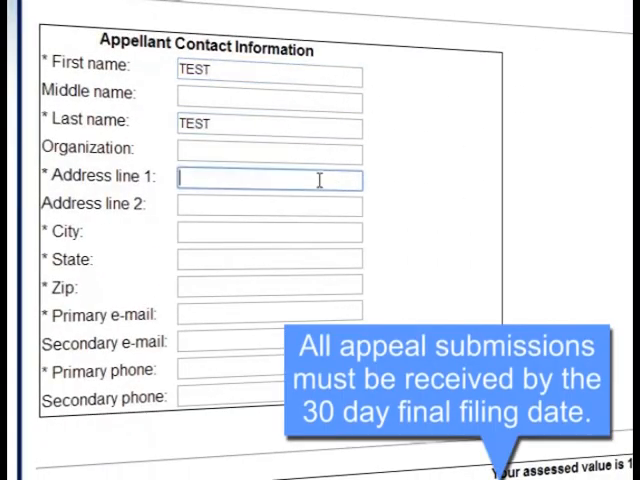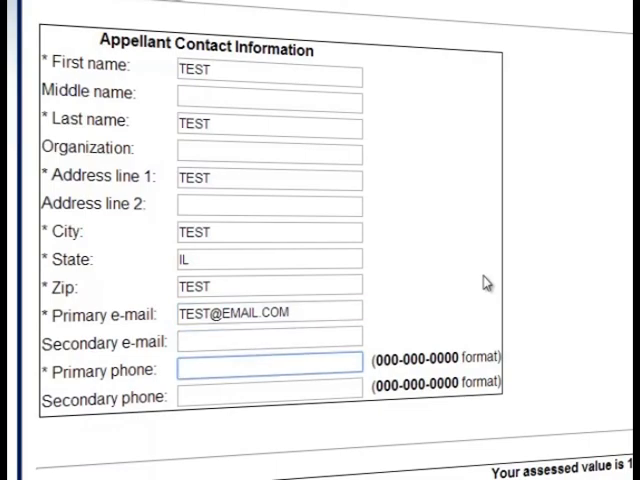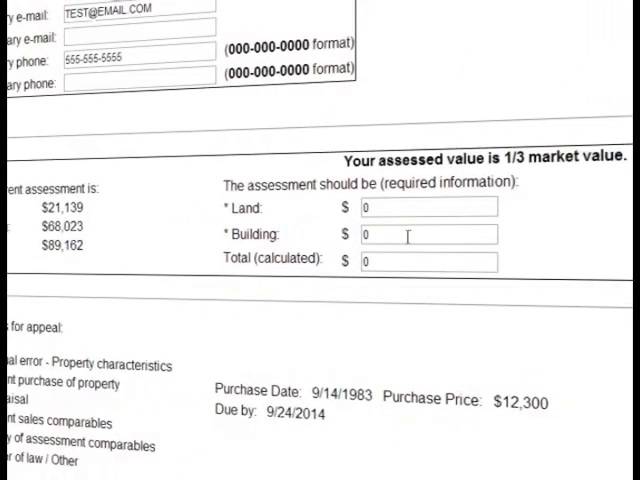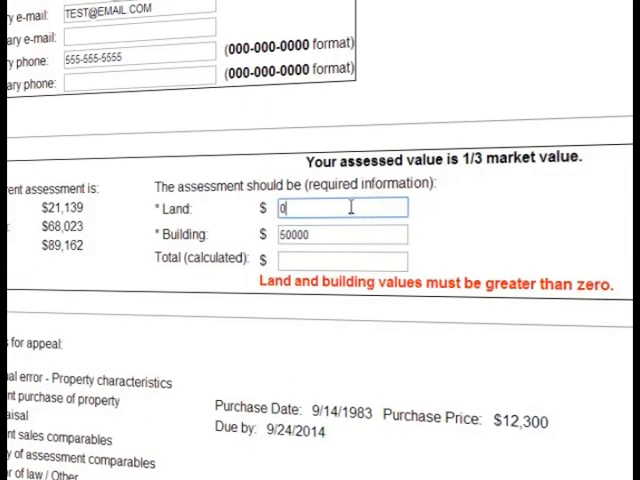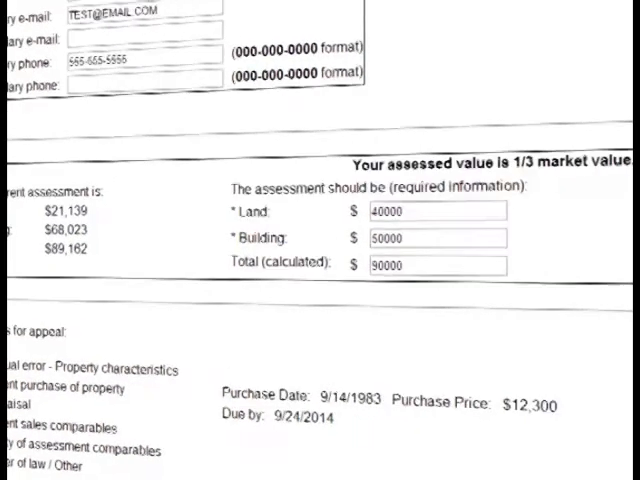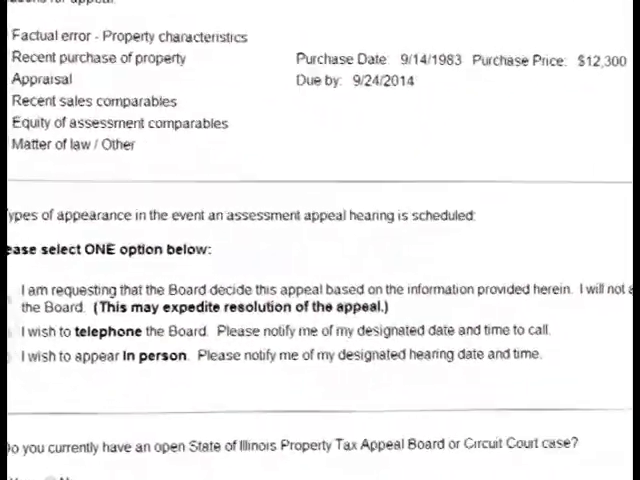Fill in all required fields. The Board of Review requires that you fill in what the assessment should be. Please remember that your assessed value is 1/3 of the market value. Once the land and building are entered, the total will be calculated for you. The next section will show your reasons for appeal and all of your reasons for appeal that will be submitted to the Board of Review.